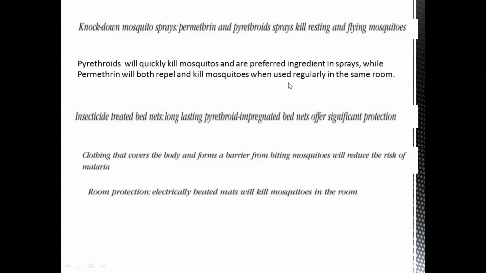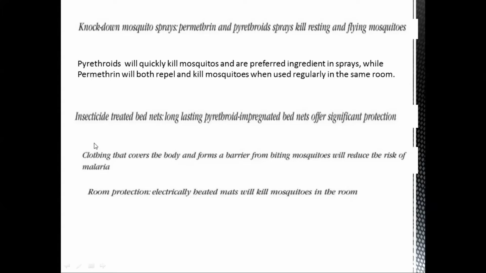So we need to understand this difference. It is a minor difference, but if it's a pyrethroid, it will kill the mosquito, but if it's permethrin, it will repel and also kill the mosquitoes.